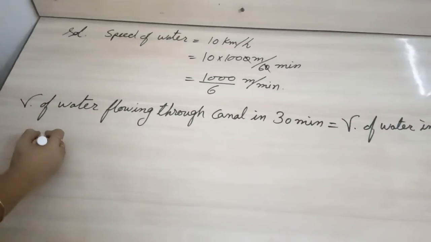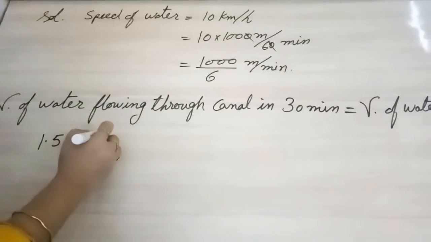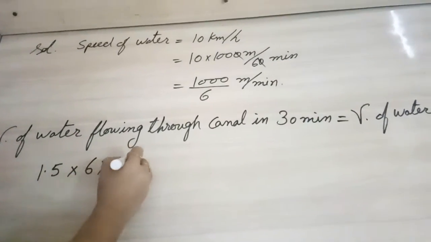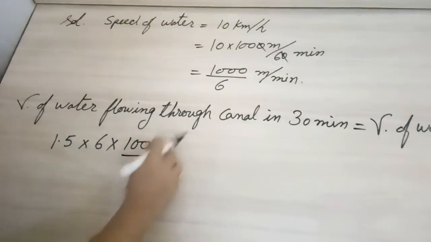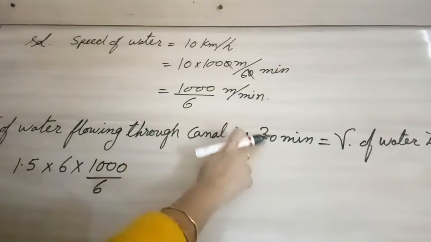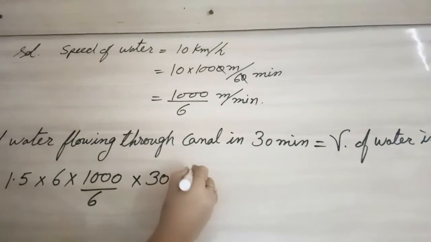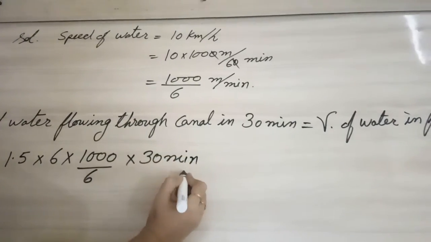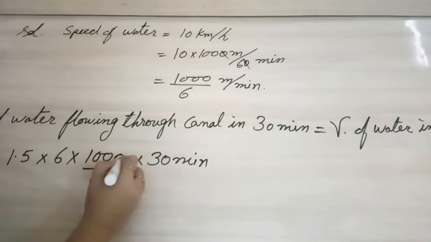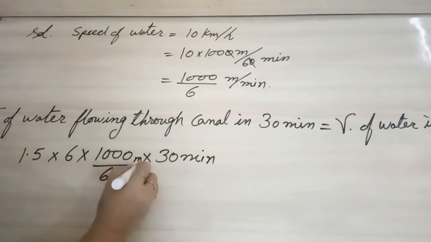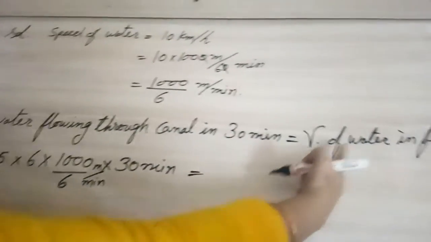So our formula will become 1.5 into 6 into 1000 upon 6, it is meter per minute, but we need it for 30 minutes, so we will multiply by 30 minutes. Is it clear? It is meter per minute, so we are multiplying it by 30 minutes, is equal to the volume of the field.